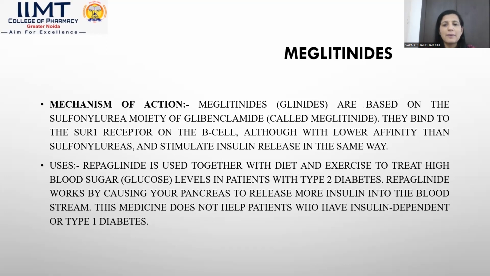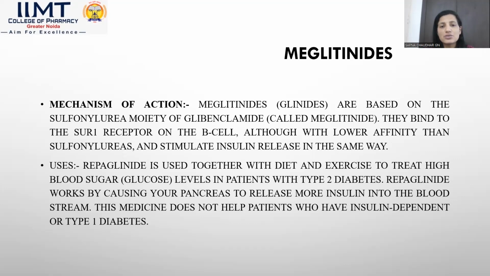Next category of drug is meglitinide. Mechanism of action of meglitinide is similar to that of sulfonylurea category drugs, but these are less potent than the sulfonylurea category of drugs. Meglitinides are based on the non-sulfonylurea moiety of glimepiride, that is the second generation anti-diabetic sulfonylurea drug. They bind to the sulfonylurea 1 receptors on the beta cells, although with lower affinity than sulfonylureas, and stimulate insulin release in the same way.